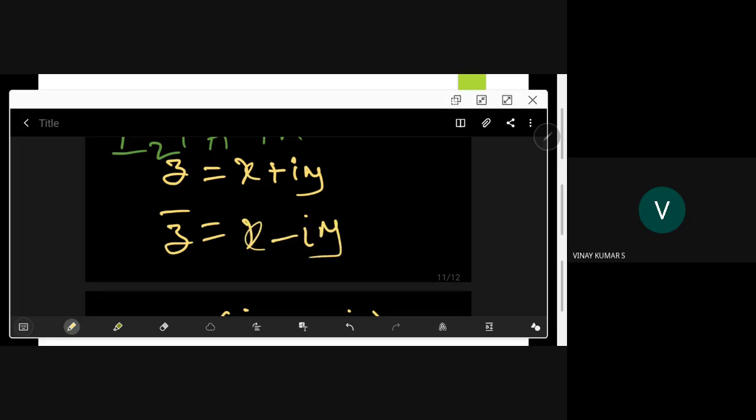So if you have z equal to 1 minus i, z bar is 1 plus i. Before i, you look at the sign and reverse it. That's all. That is z bar, and that is called the complex conjugate.